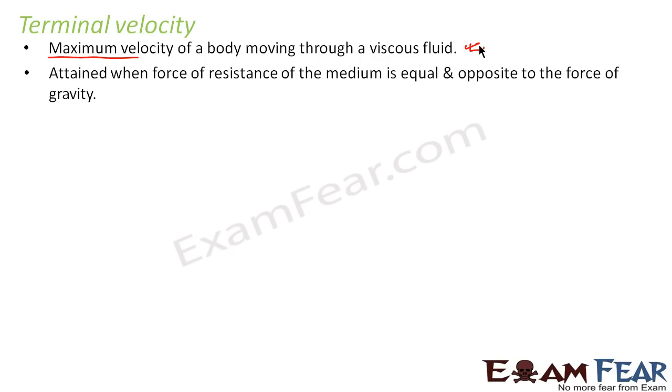After that point, the velocity will not increase any further. That was the point when the body attained the maximum possible velocity. Terminal velocity is generally denoted by Vt. The subscript T denotes terminal.